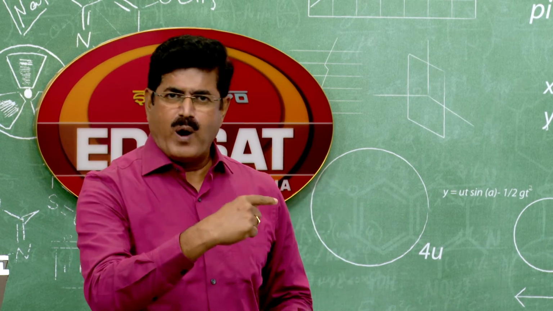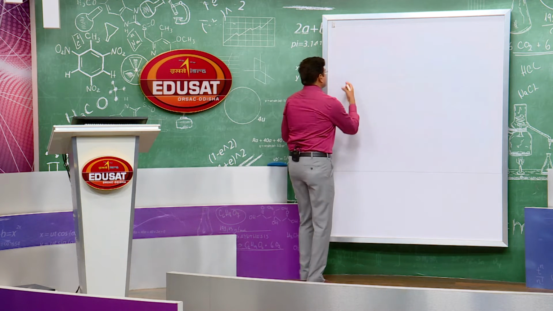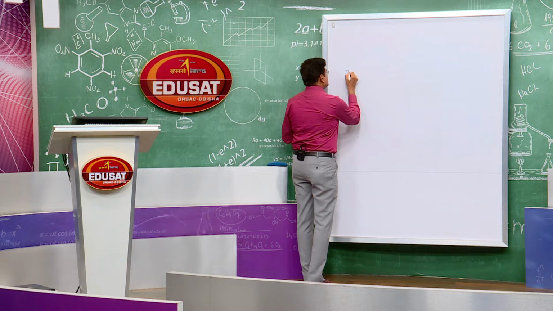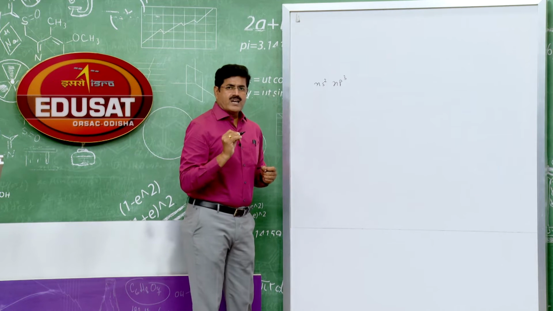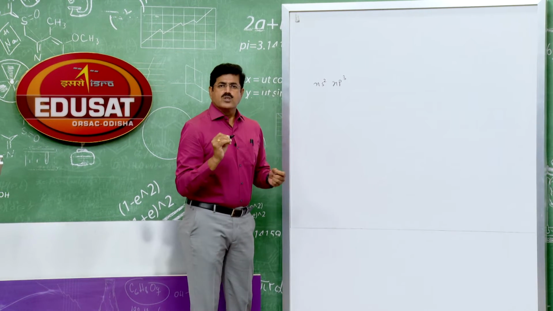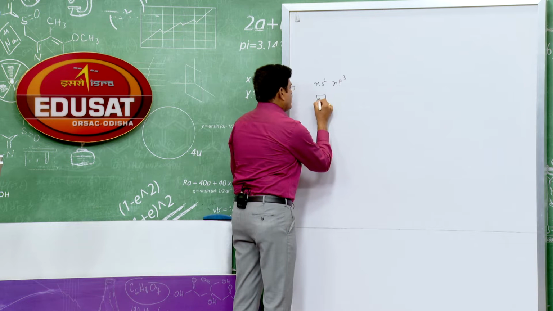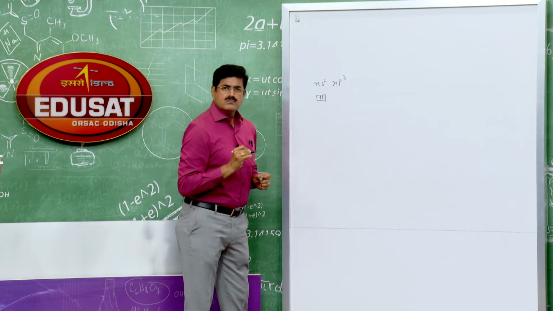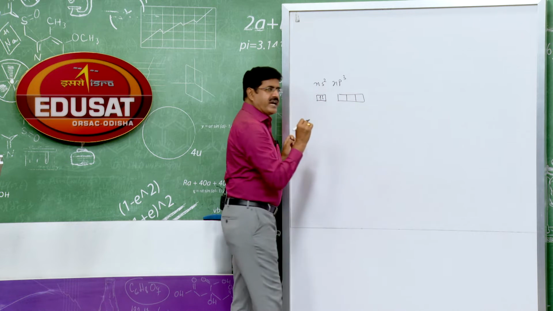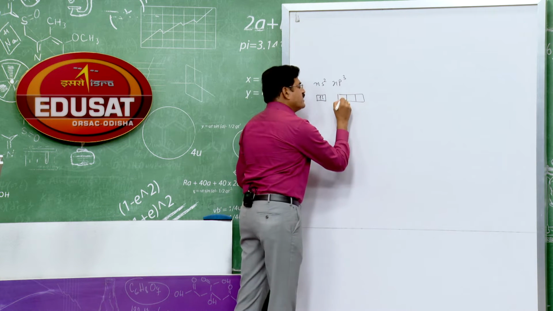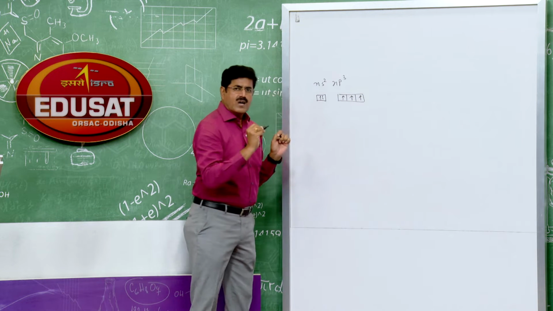Let me show that on the whiteboard. Just have a look. ns2 np3: 2 electrons in the s orbital, 3 electrons in the p sub shell. This one is the s orbital. The p sub shell has 3 orbitals px, py, pz. As per Hund's rule, all the 3 p orbitals are half filled.